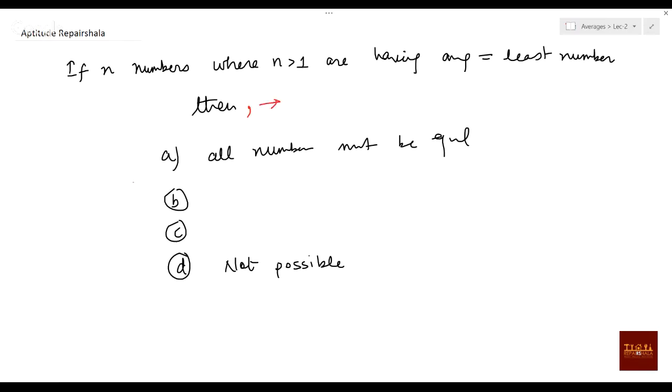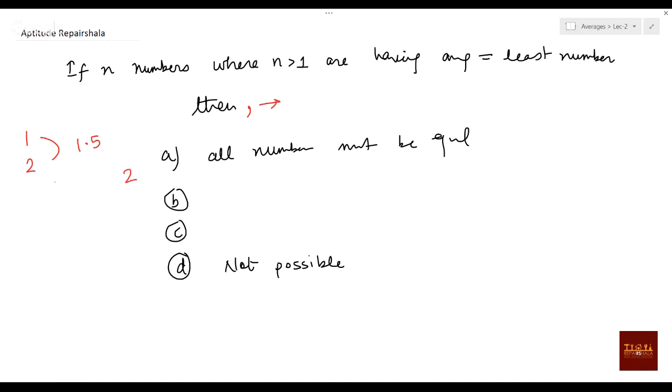Suppose some numbers are there, something like 1, 2, or just take two numbers. What will be the average of these two numbers? The average will be 1.5. If you add 2, the average will increase, because 2 is more than the average.